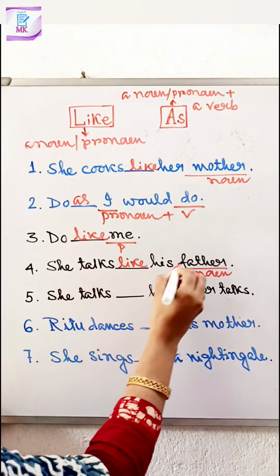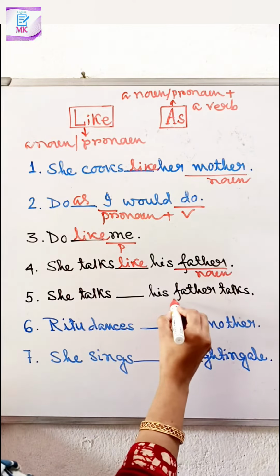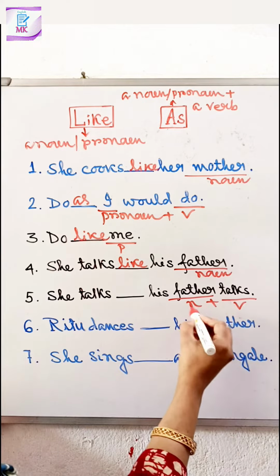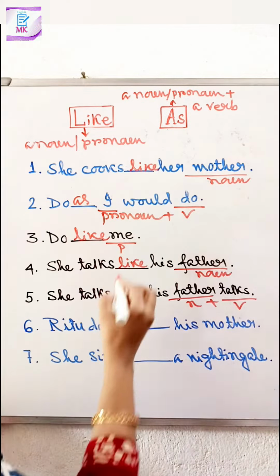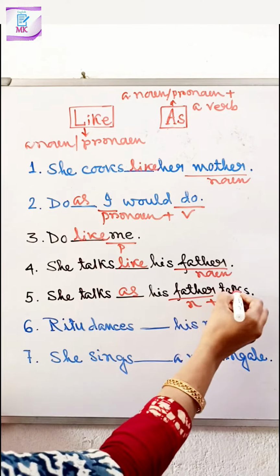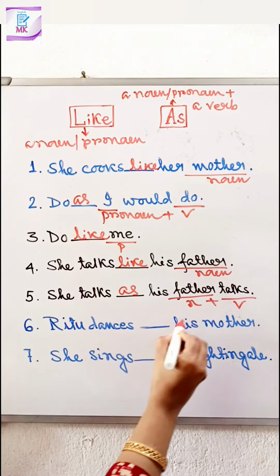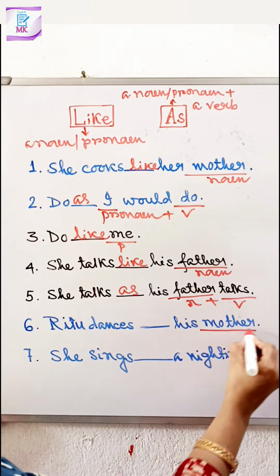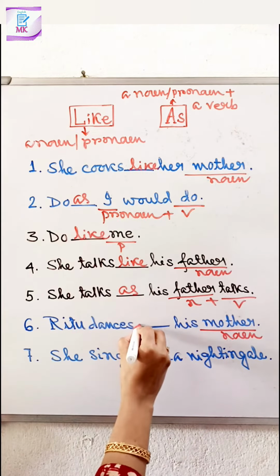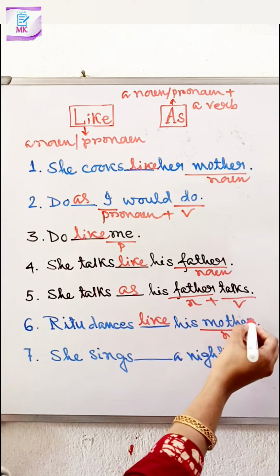She talks like his father. Next, she talks dash his father talks. Father, noun plus talks, verb. Noun plus verb, as. She talks as his father talks. Next, Ritu dances dash his mother. His mother, noun. Noun or pronoun, like. Ritu dances like his mother.